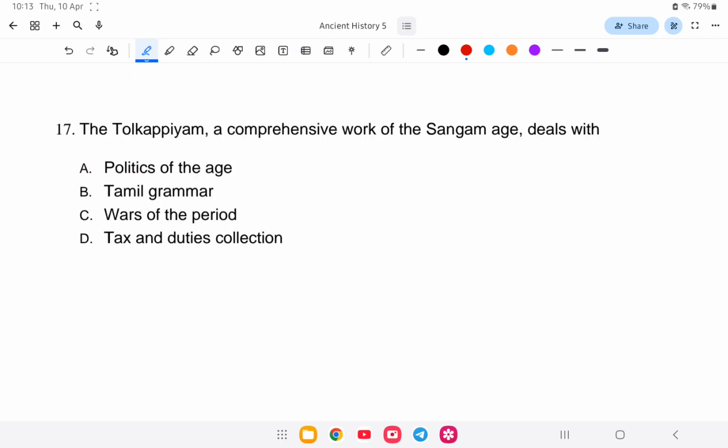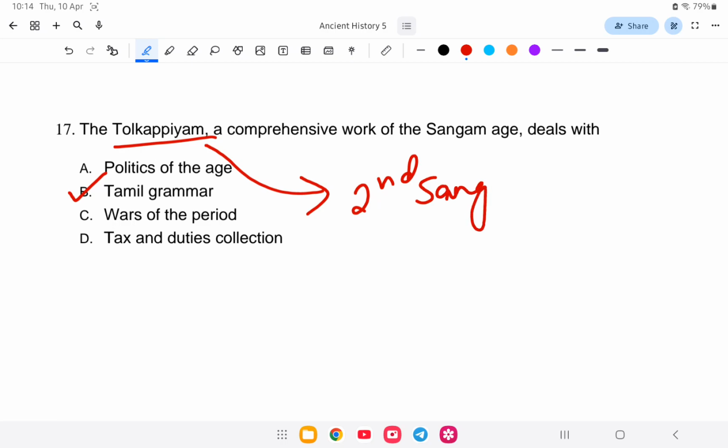Next question. The Tolkappiyam, a comprehensive work of the Sangam age, deals with what? Is it the politics of the age, Tamil grammar, wars of the period, or tax duties collection? So the answer is what? Tamil grammar. The Tolkappiyam belongs to the second Sangam assembly. Next question.